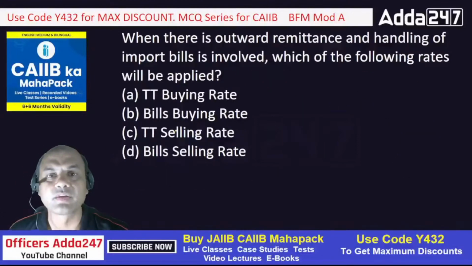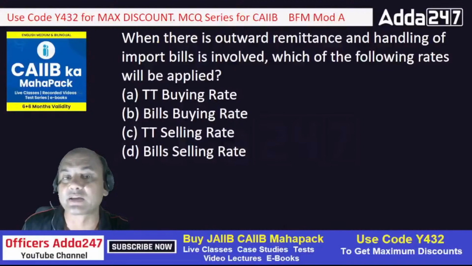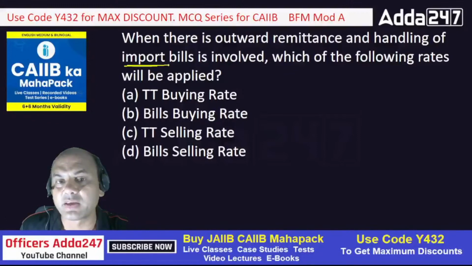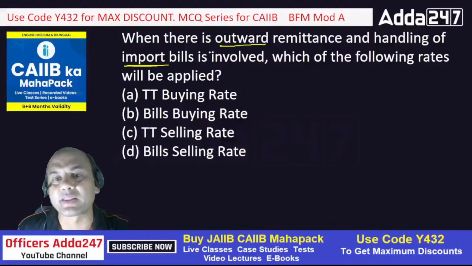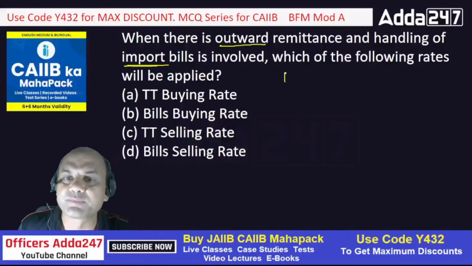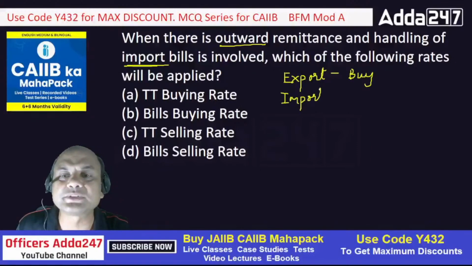Move on. When there is outward remittance and handling of import bills is involved, which of the following rates will be applied? See here, import bills importantly, and outward remittance. So obviously, whenever you are handling the import bill, there will be outward remittance only. So what will be the rate applied? See here, export we are applying, what did I say about export? Export is what, buy or sell? Just now I told you, export is buy. So if export is buy, what about the import then? Import will be the opposite, it is sell.